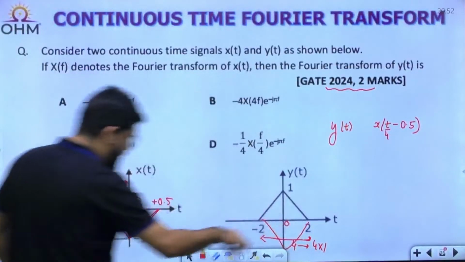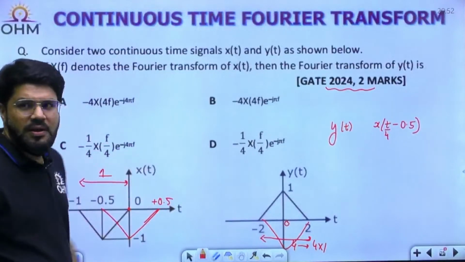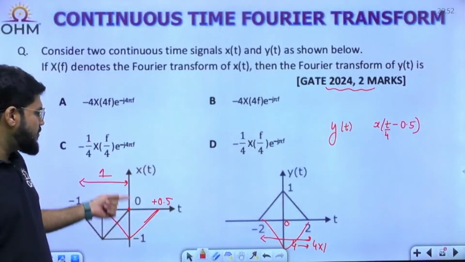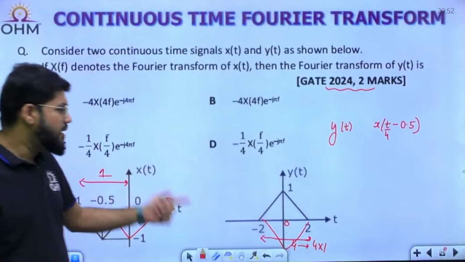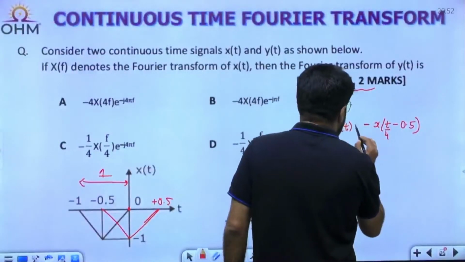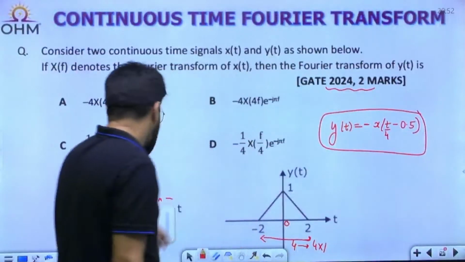minus 2 to 2, but that is downside. The only thing is you have to multiply it by minus 1. So that amplitude reversal will occur. Right now it is going to minus 1. You have to make it go to plus 1, all positive amplitude, so multiply it by minus 1. This is the relation between the two signals. You can check carefully now.